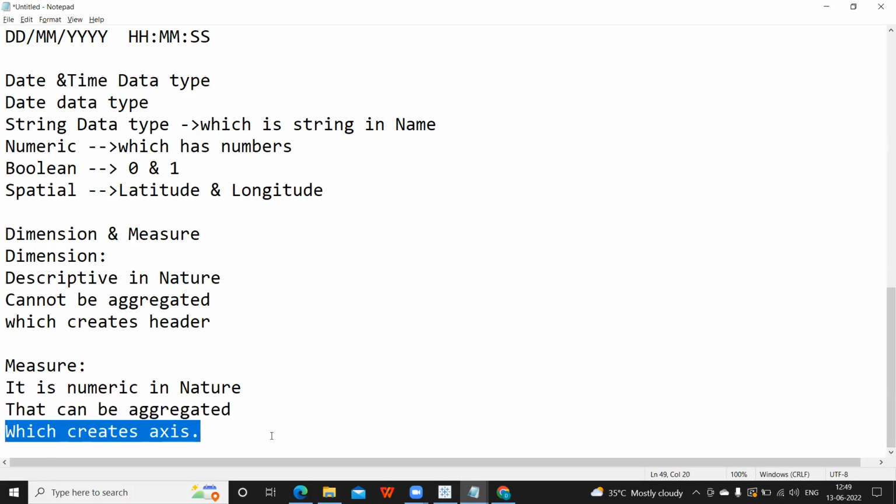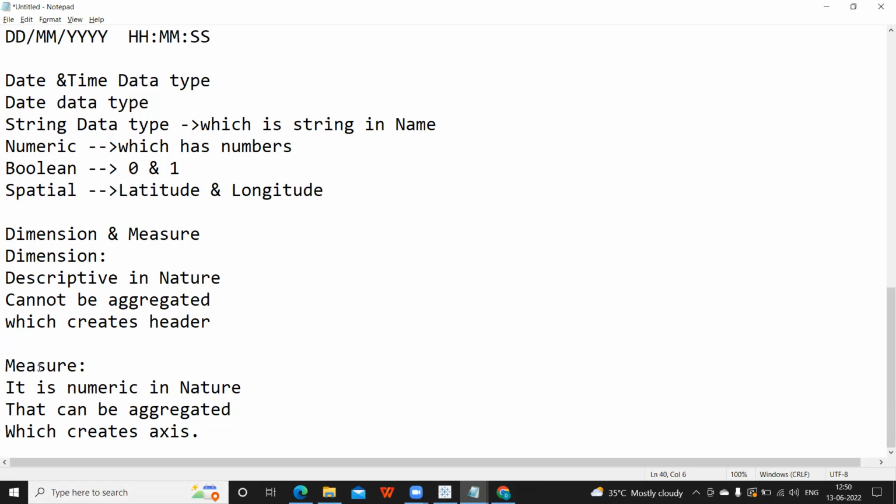In most cases, Tableau understands whether a field is a dimension or a measure based on the values it has. But sometimes we might need human intervention to convert a dimension to a measure, or a measure to a dimension, because Tableau only sees whether it is a number or a character, and based on that it decides.